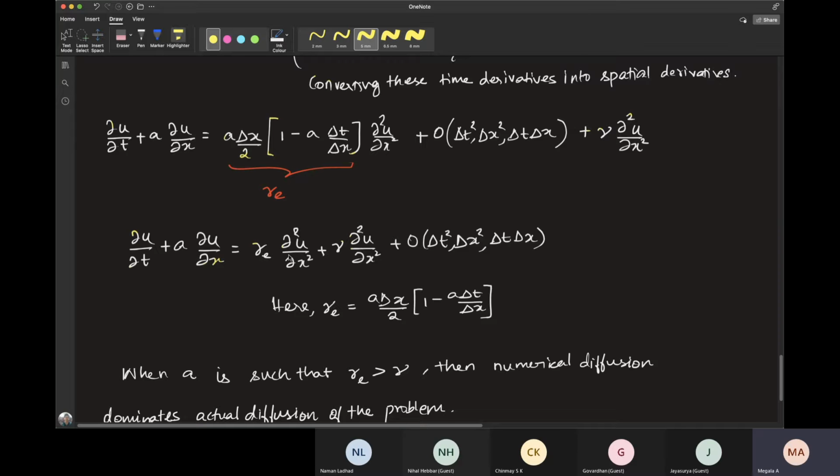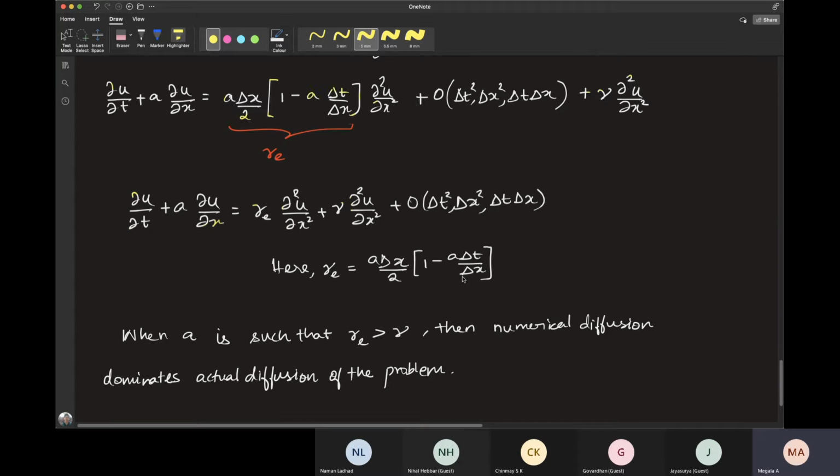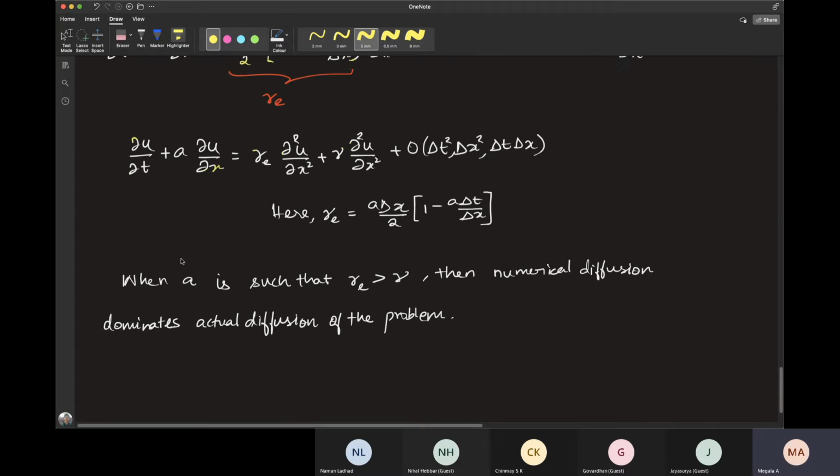Here the artificial viscosity has again the same expression. Whenever A is such that this artificial viscosity is greater than the actual viscosity, then, because artificial viscosity is completely governed by A, delta t and delta x, for different values of A your artificial viscosity will be different. So whenever artificial viscosity is greater than actual viscosity, your numerical diffusion will dominate the actual diffusion of the problem. You can't predict which will dominate. It all depends on the value of A.